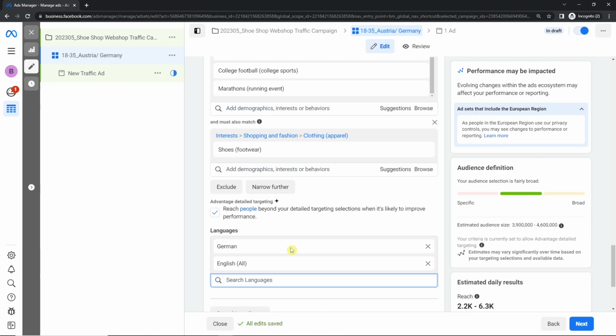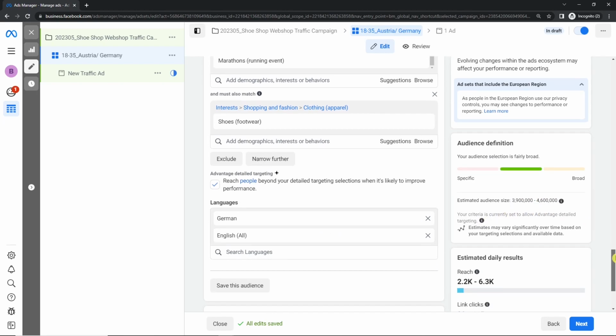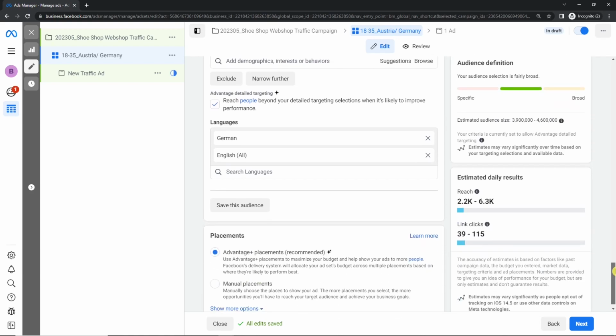So I always have English or German here because I have my browser and my Facebook in English, so I wouldn't get any German language ads here. That is why I always have English and the main language of that country, which makes the audience 4 to 4.6 million. That is quite okay. Now this big part about the target audience is finished. We are done with that.